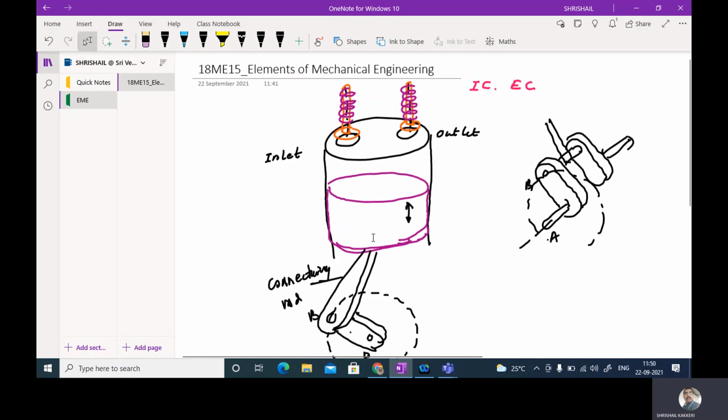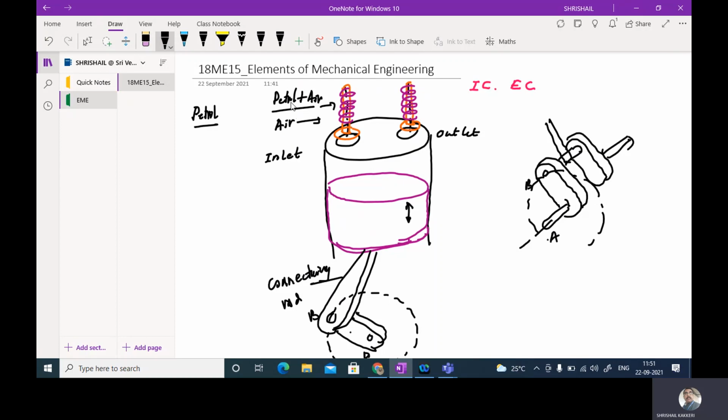Now this inlet valve, the poppet valve which I told about, will be operated in time by means of a cam. In the case of a petrol engine, petrol plus a proportionate quantity of air will be fed into this. And in the case of a diesel engine, fresh air will be fed into this.